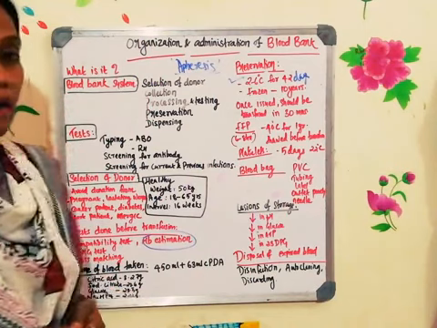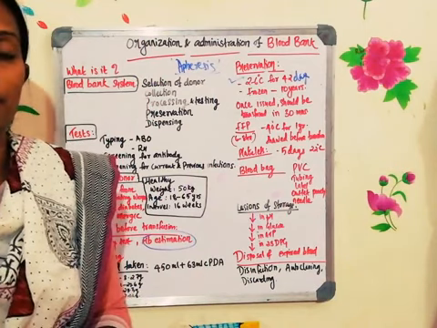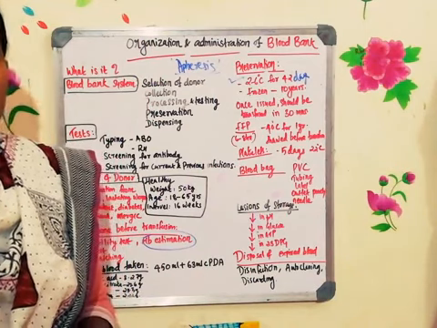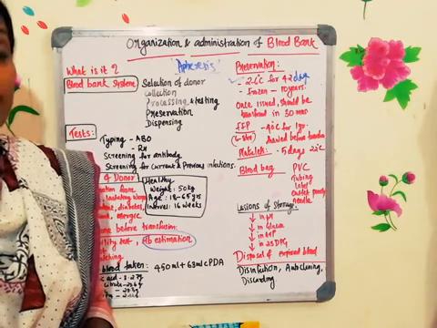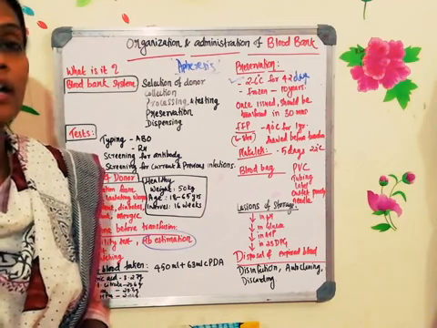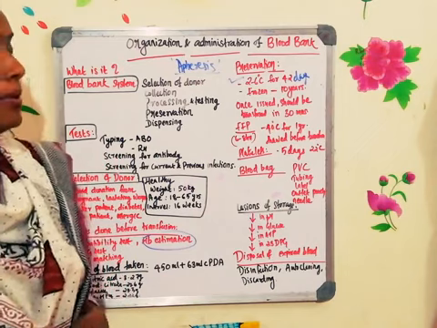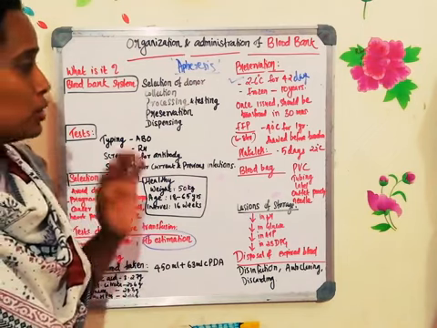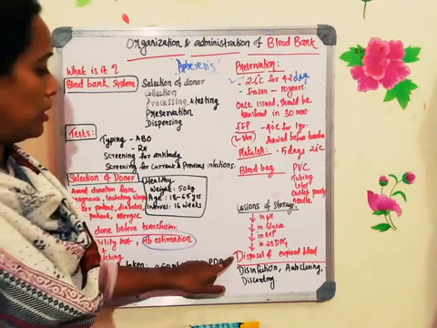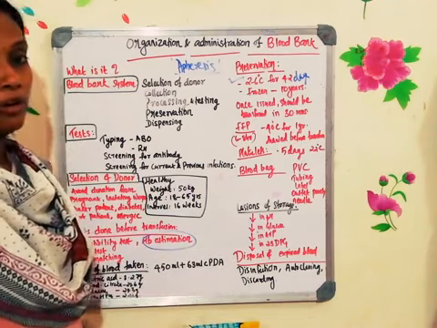Now, what do they do after 42 days of time period? So many people are giving blood. There are 36,000 blood donors every month. That many donors are there, and so much blood will be collected. And if that blood is not used, what do they do? I have written here: disposal of the expired blood.